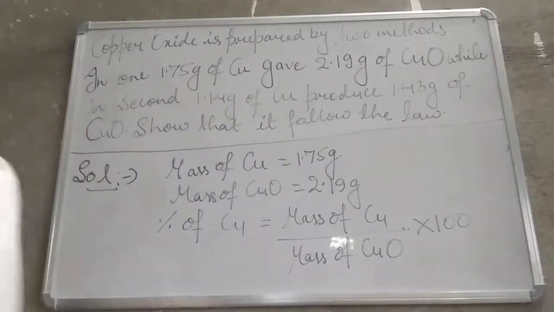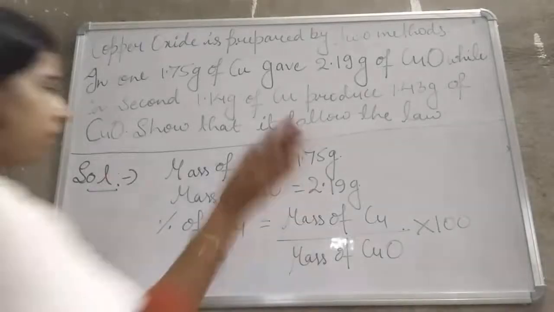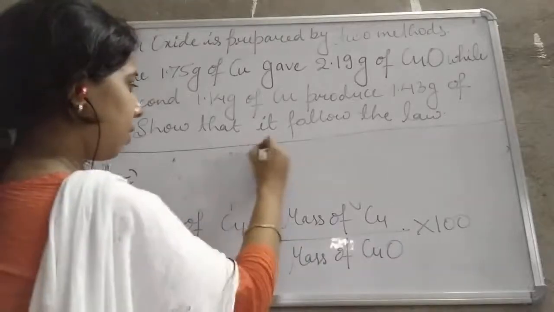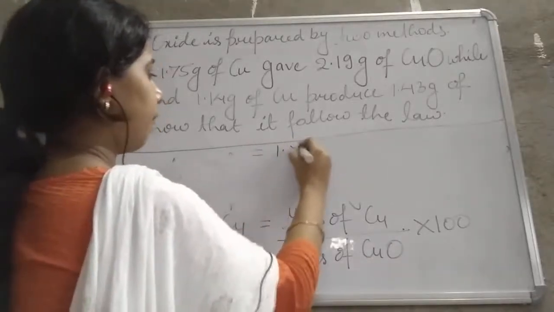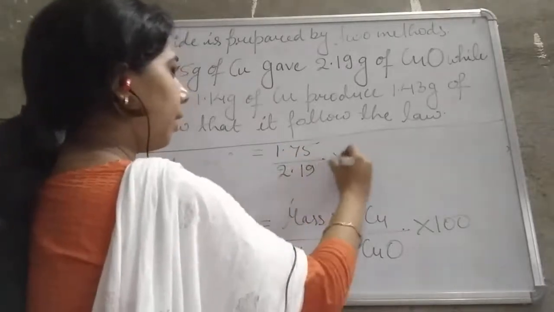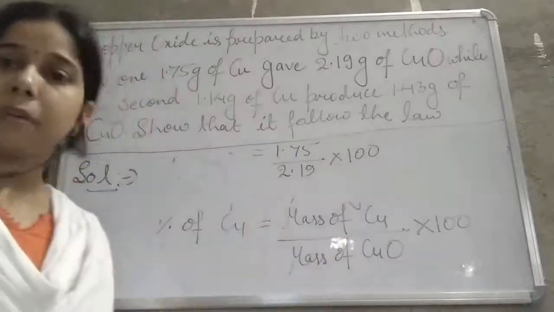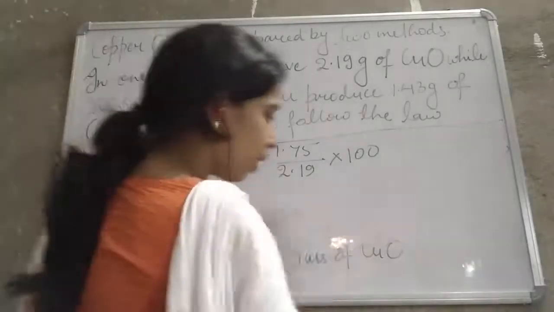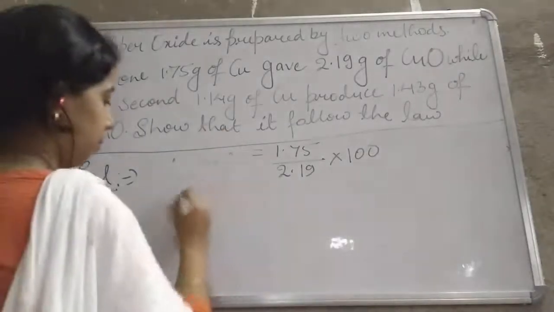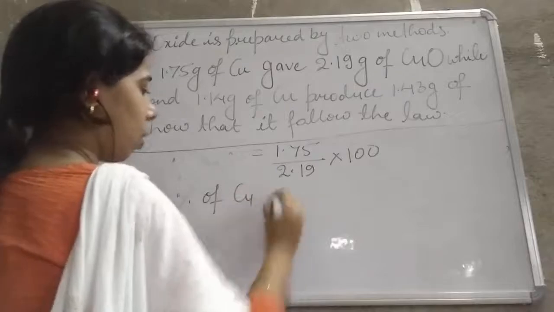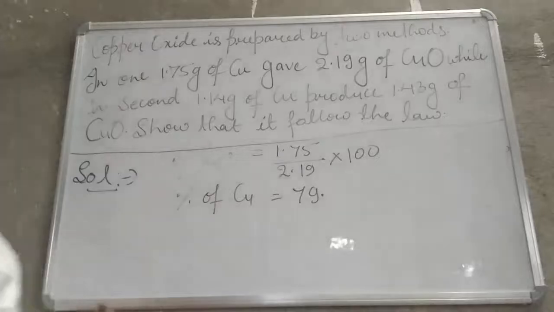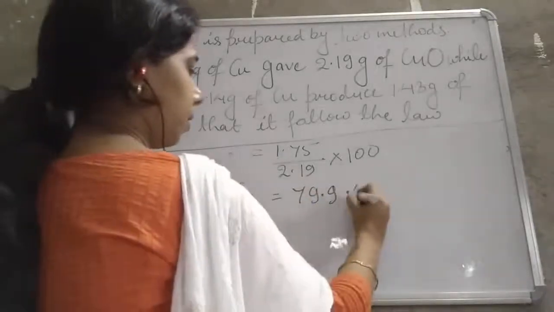So what is the mass of the copper here? Mass of the copper is 1.75 upon 2.19 into 100, right? By this we are able to find that the percentage of copper is equal to 79.9%.